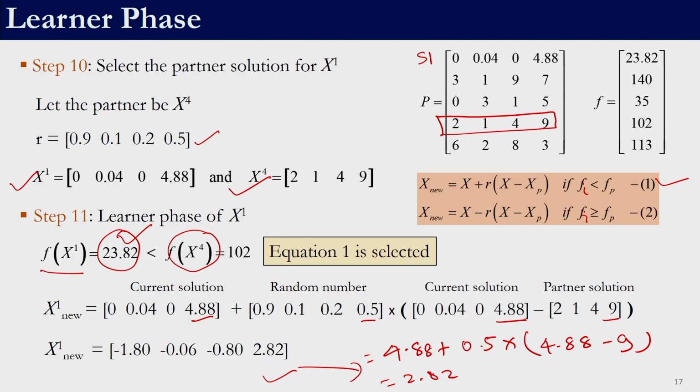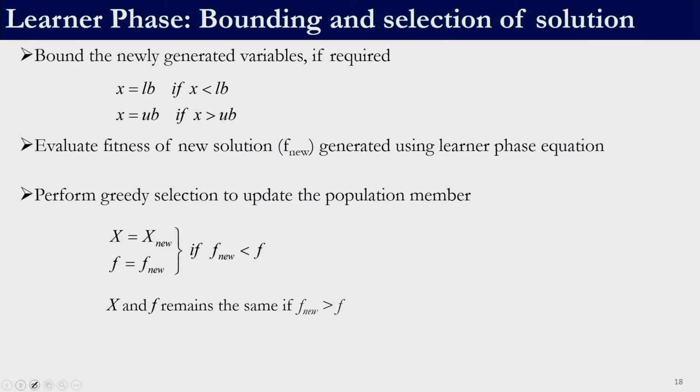Again, the same problem which we encountered in teacher phase is being encountered over here, that these 3 variables are not within the bounds of the decision variable. The bounds of the decision variable were between 0 and 10, right. So again we will employ a corner bounding strategy to bound it. This is what it specifies: we need to bound the solution, then evaluate the fitness of the new solution and then again perform a greedy search. These steps are exactly similar to what we did in teacher phase.